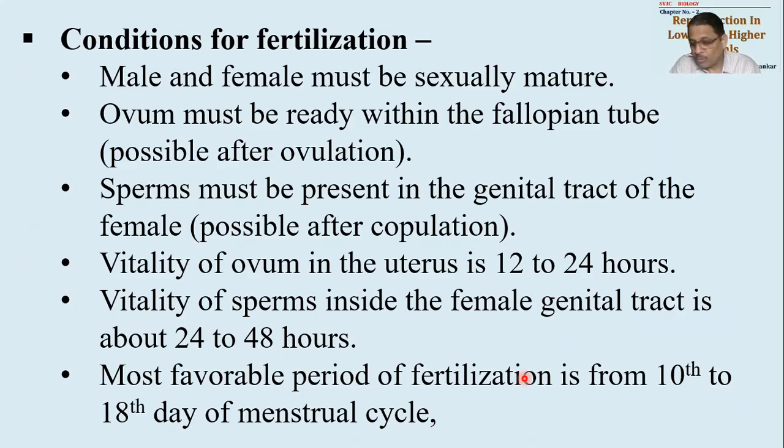Remember this well. We are going to study birth control later on, and during birth control we are going to take this into consideration as an important aspect. So what is the natural rhythm of birth control? The menstrual cycle is rhythmic. If this cyclic menstrual cycle is regular, then from 10th day to 18th day, fertilization is most possible. In the rest of the days of the menstrual cycle, fertilization chances are less. So one can enjoy sex without any kind of problem.